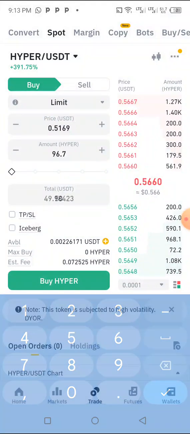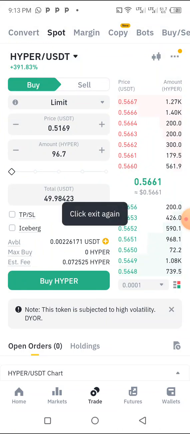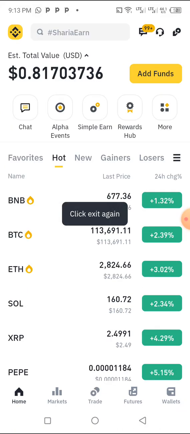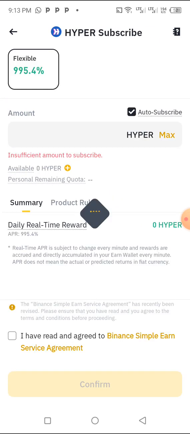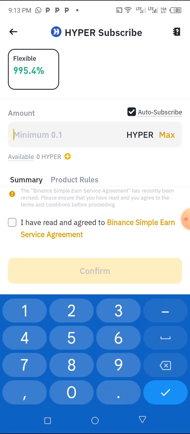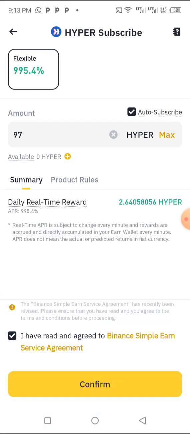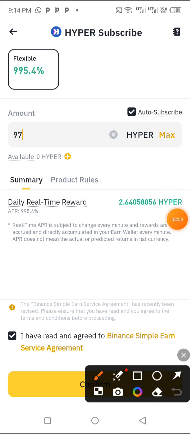So then you go back to the platform, you click on Simple Earn, and you go back and check how much you are going to make when you invest. I copied 97, so this 97, then you click on earn. That means on a daily basis, this is how much you are going to earn, which is 2.64.